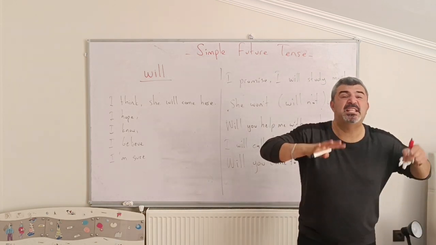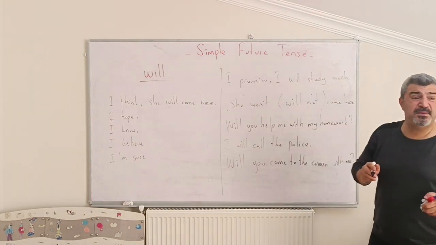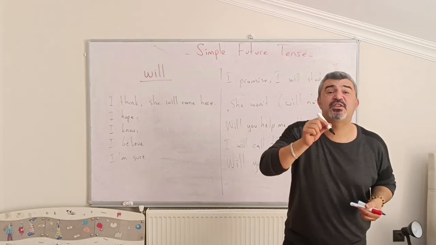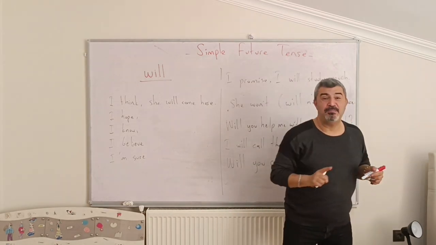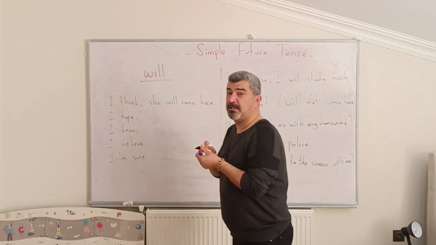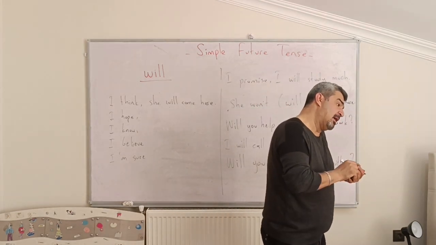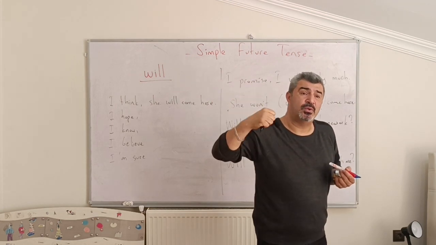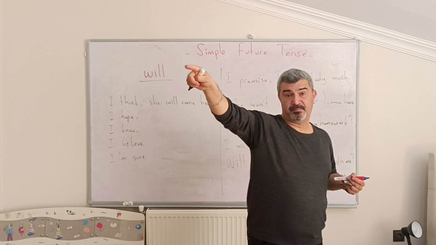And the most important thing in will feature, if we decide something at the time of speaking, wow. If we decide something at the time of speaking, we use will. For example, you are studying your lesson and somebody knocks the door, or somebody rings your bell.